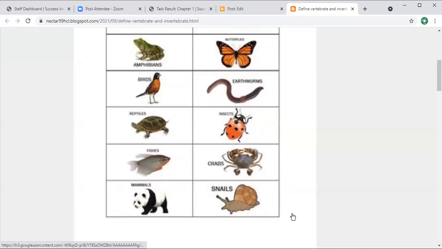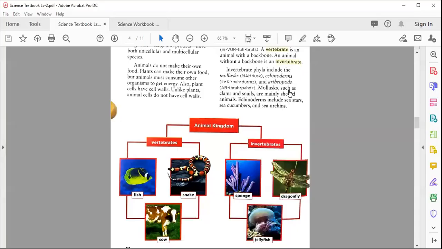Now, my dear students, if you have any question, please raise your hand. Otherwise, type no. Quickly, hurry up. Still, if you have any question. Yes, Talal. Yes, Mr. Talal, please. Sir, I did not understand. Okay, no problem. From where? About vertebrate and invertebrate? You didn't understand from where? From vertebrate or invertebrate?